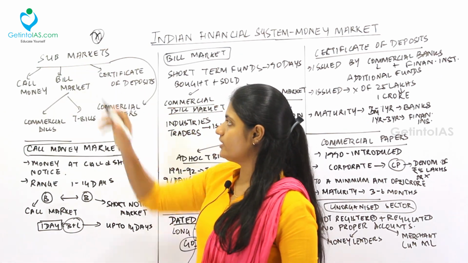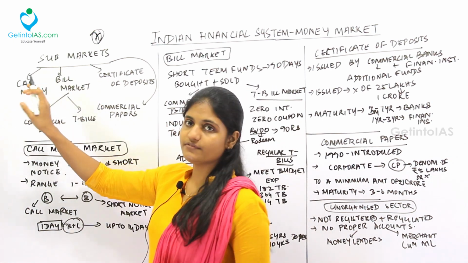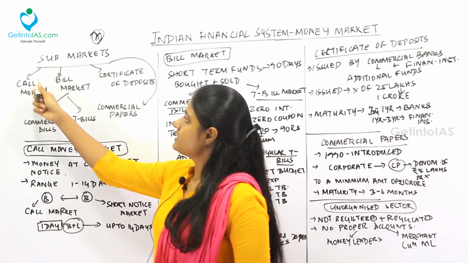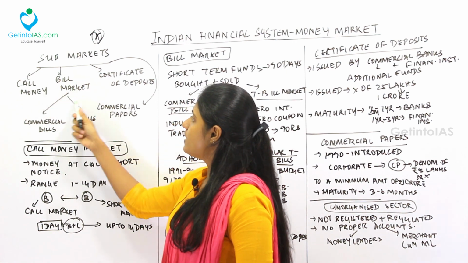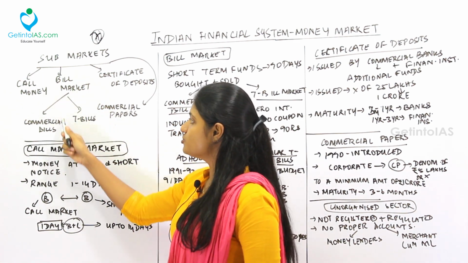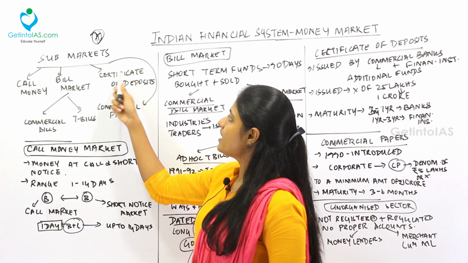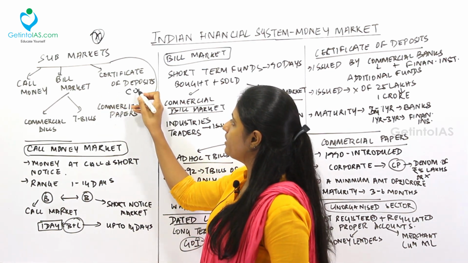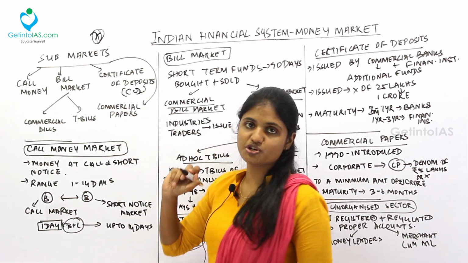So listen to it carefully. First thing, under the submarket, we have various subdivisions. First thing is the call money. Next thing is the bill market. Bill market is divided into commercial bills and T-bills. After that, we have certificate of deposits or CD. Fine. Next, lastly, we have the commercial papers.